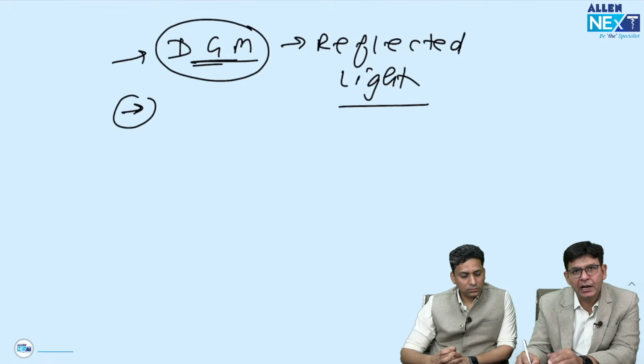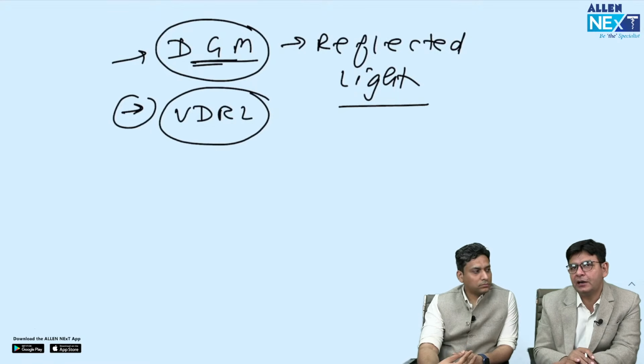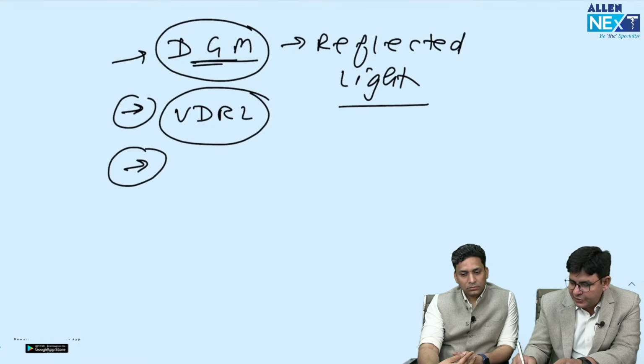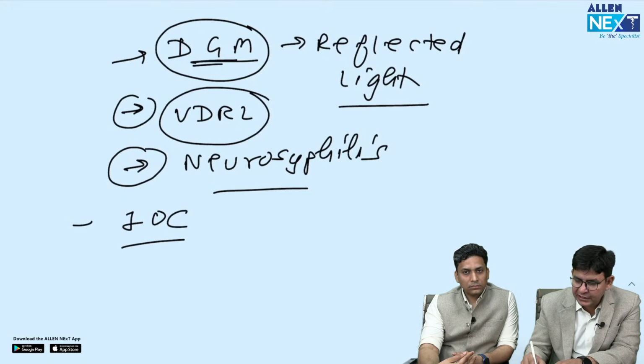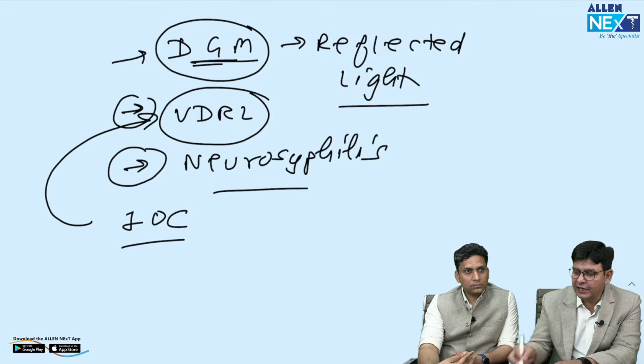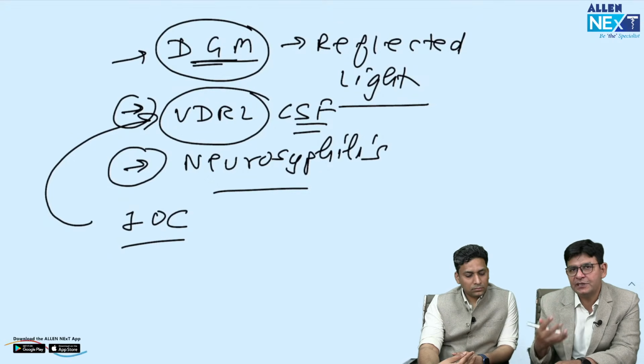And if we talk about another test, like which is the best test to assess the prognosis, that is VDRL. Okay, and this is also important, which I think can come. What is the investigation of choice for neurosyphilis? For the investigation of choice for neurosyphilis, a question was already asked in INICET. Again, the answer is what? VDRL, CSF VDRL. And if we talk about the most sensitive test, that is FTA-ABS, and most specific is TPI, which we do not do nowadays.